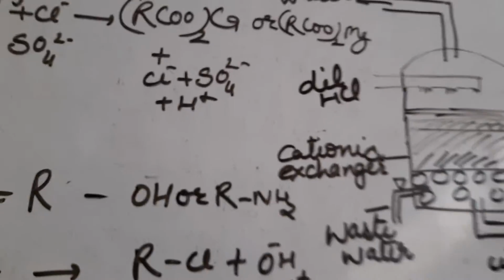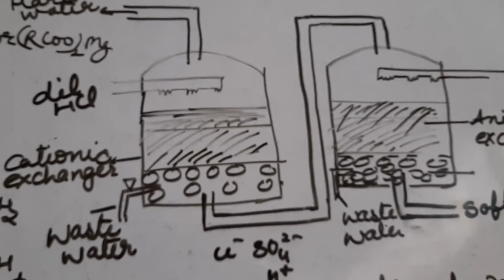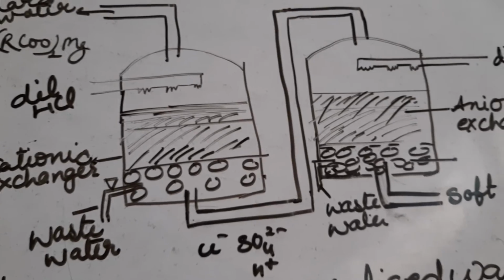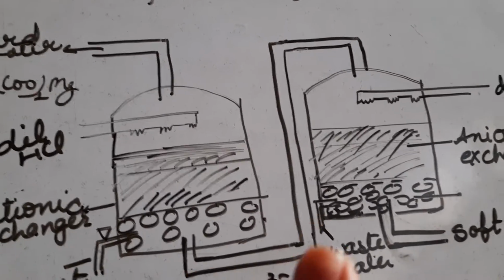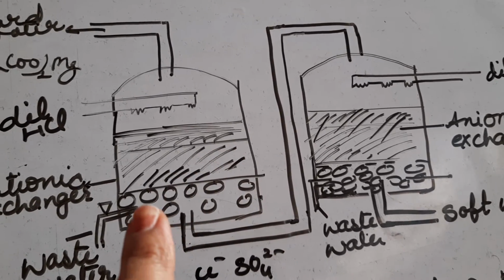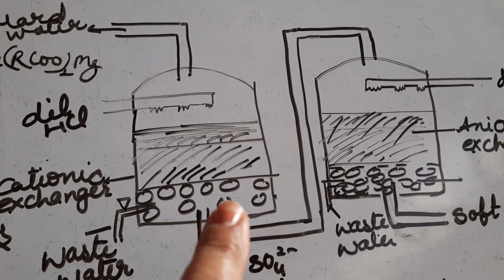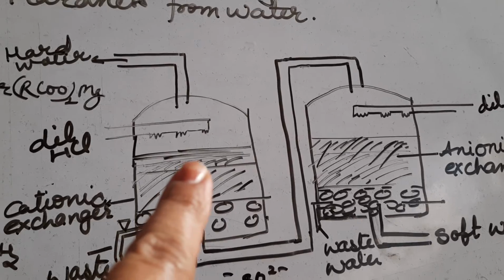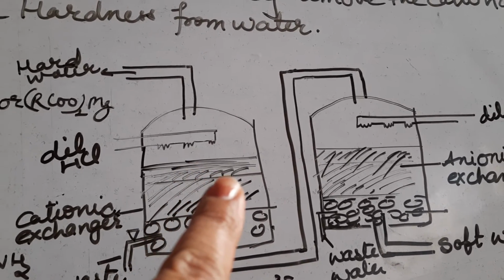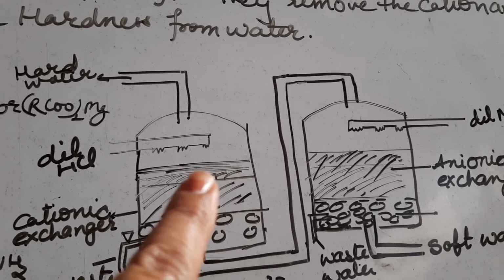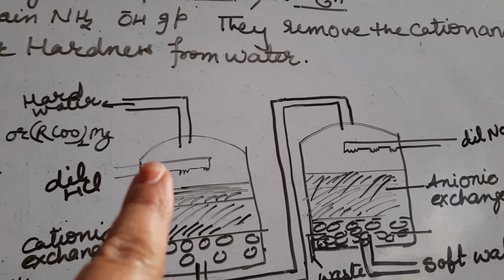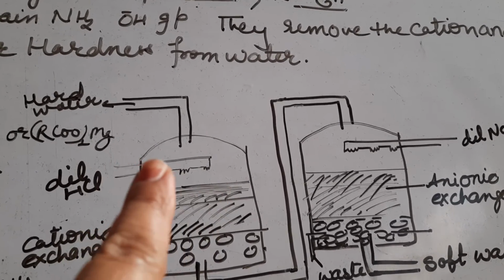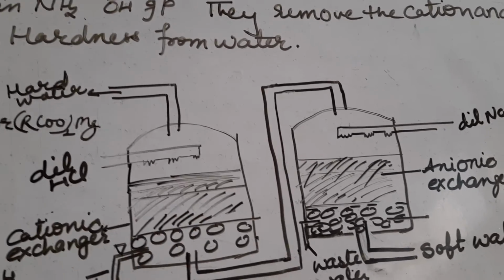See here, this is the diagram by which you can remove both kinds of hardness. First of all, this is your first container where we pack gravel at the bottom, and then we pack the cation organic exchanger, and then this is the HCl. This is used for spraying HCl for regeneration of the cationic exchanger.